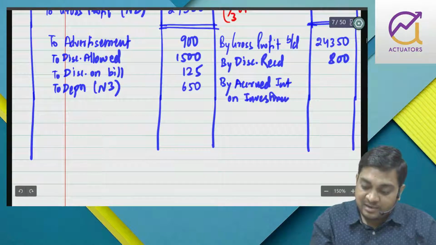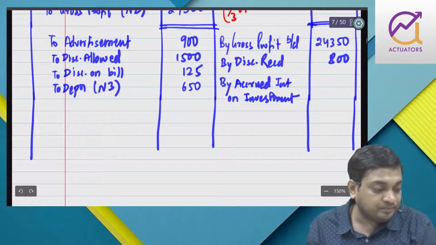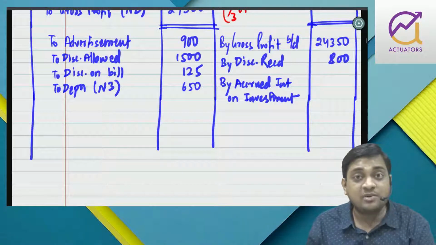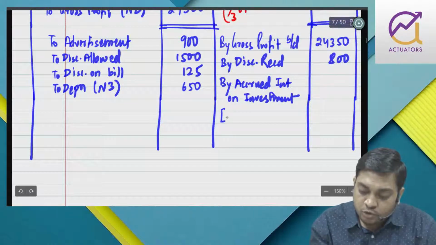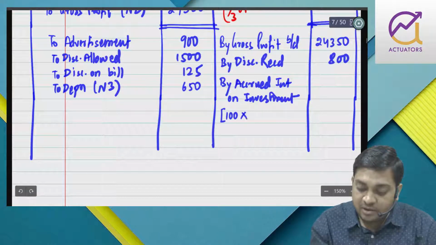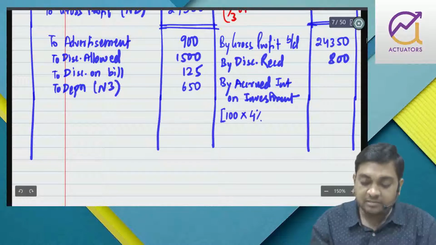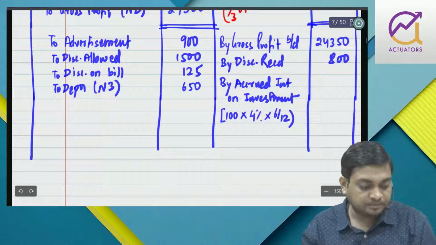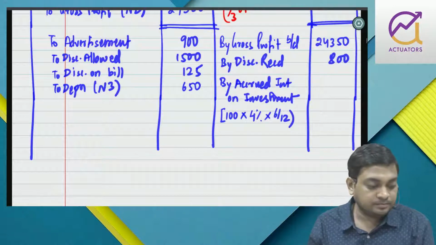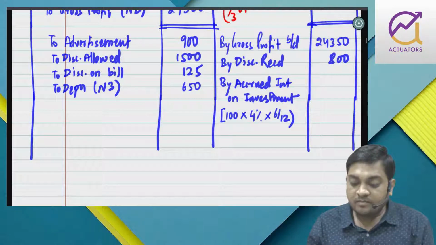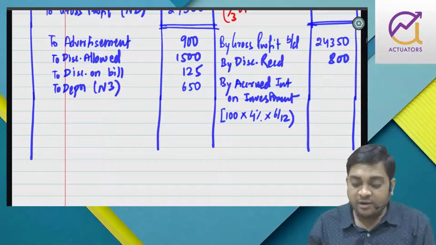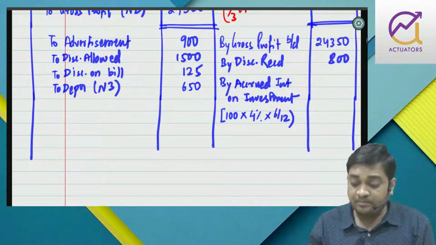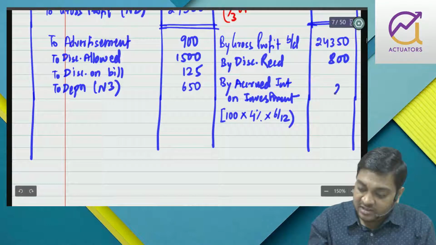The investment has been made on 1st of July. Now the investment cost is 96, but the face value is 100. So you always receive interest on the face value into 4%, and from July to December it is 6 months. So 100 rupees is the investment face value, 4% is the annual interest rate, and for 6 months, the accrued interest is 2 rupees.